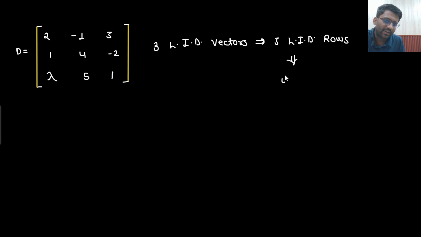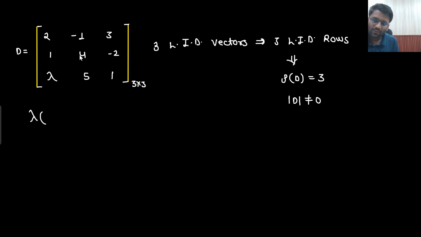That means I want rank of D to be 3. What is the meaning of rank of D should be 3? That means determinant of D should not be equal to 0. Say yes or no? If you want the rank to be 3, that means the matrix of order 3 cross 3 should not have the determinant equal to 0. This is the demand. So can you find out the determinant?